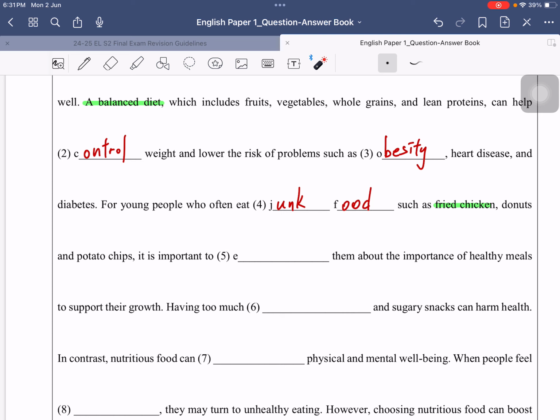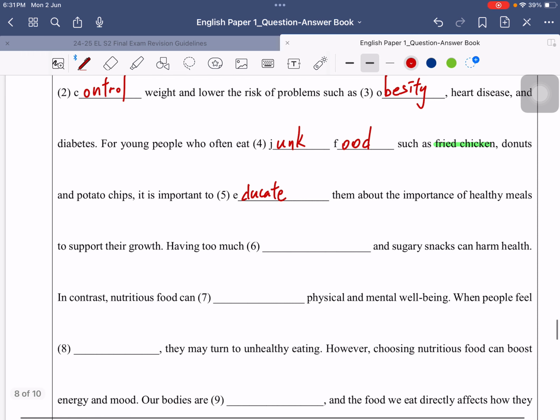So can you think of a synonym of the word teach? It would be educate. So it is important to educate them about the importance of healthy meals. So it is important for us to teach them about the importance of healthy meals. Then let's move on to question 6.